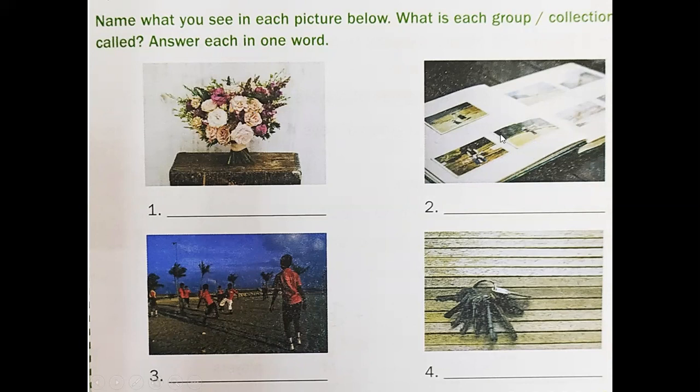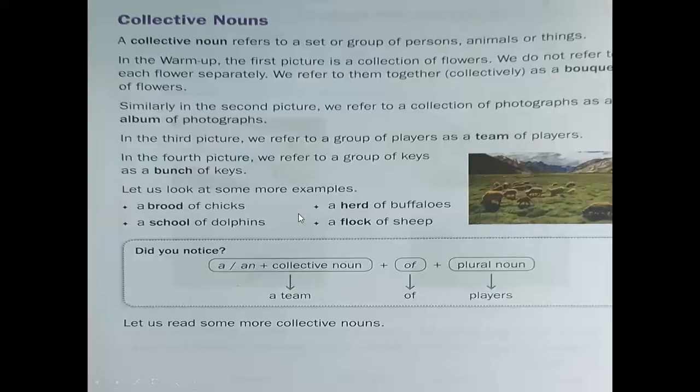Here, an album of photographs, and here we have a complete team, more than one, so we can say a team of players, a bunch of keys. So in short, a collective noun refers to a set or a group of persons, animals, or things.